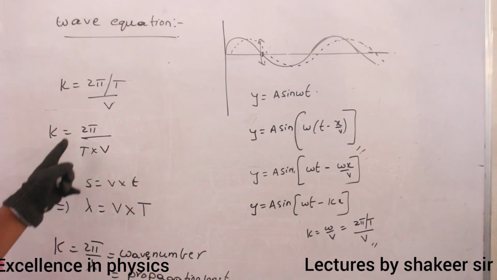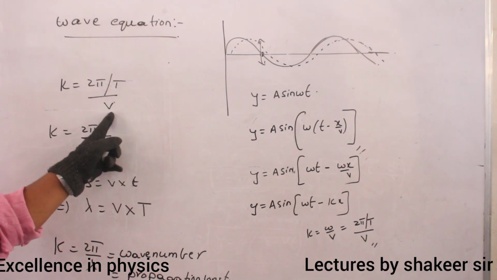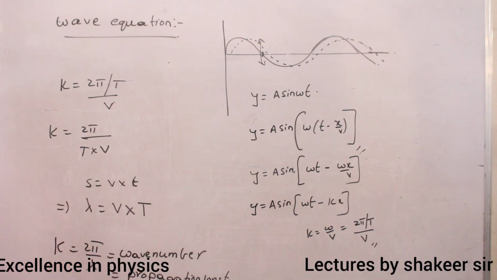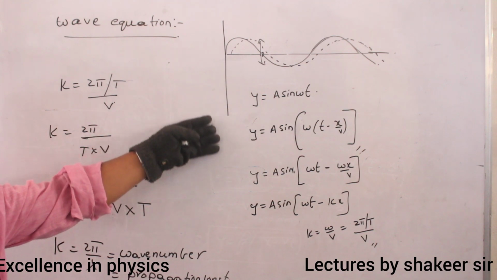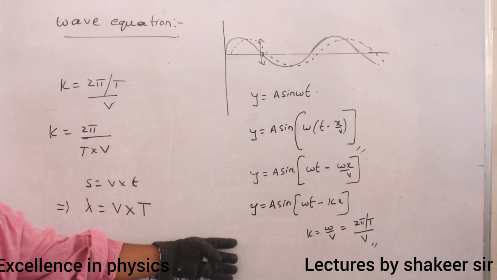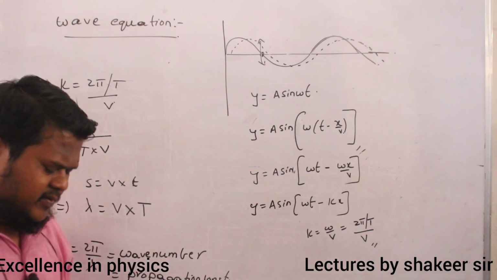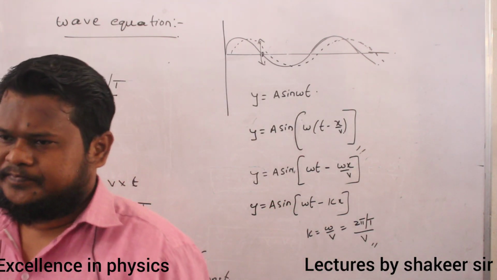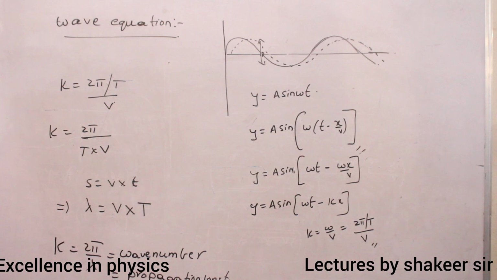Or you can write 2 pi by T into v also. So these many equations I can derive from a single equation. These are the different wave equations, and depending on the given question, we have to select which kind of equation to use. Clear now?